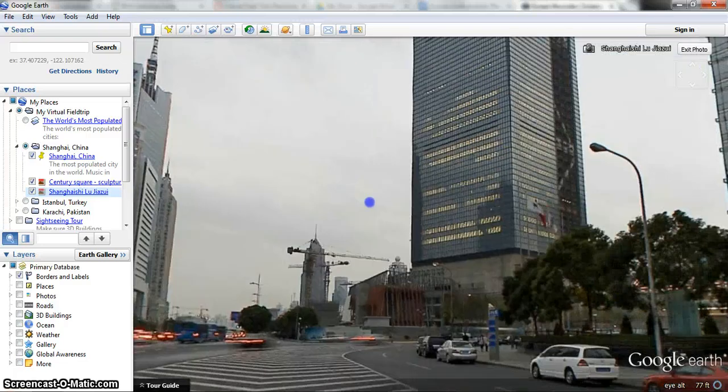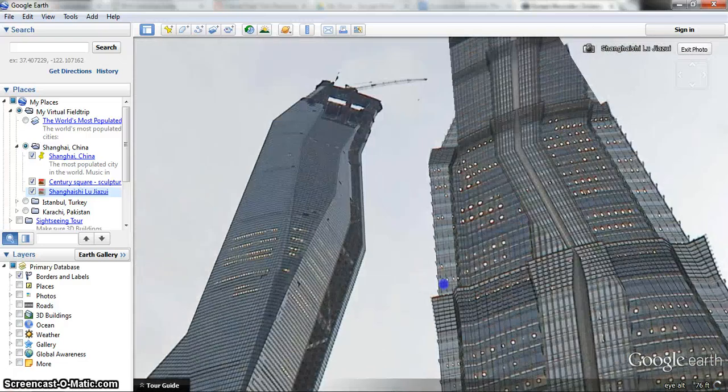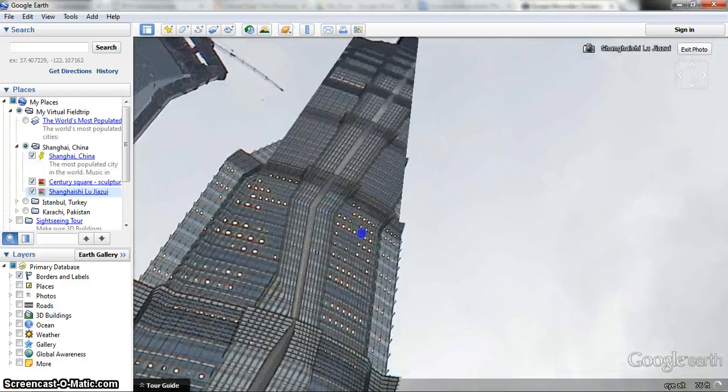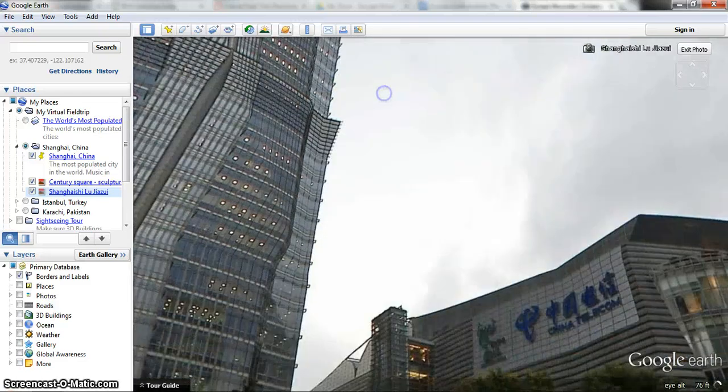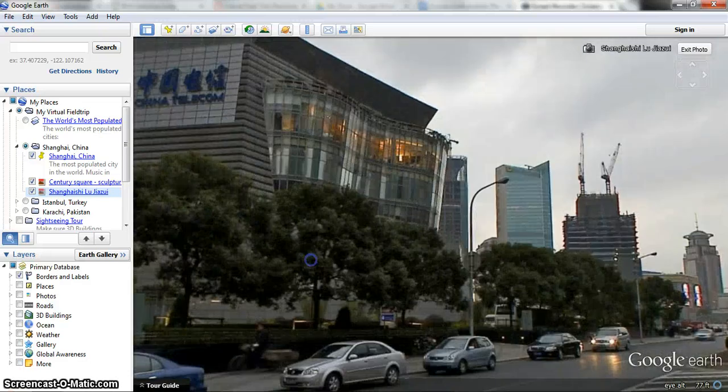Things you don't find in very many cities. Let's see if these work. It gets a little distorted as we pull it up like this. But these buildings are kind of built at weird angles. I know it kind of moves. The computer's not picking it up very well. They're very unique buildings. And as you can see, a lot of big world companies are located in buildings like this. So let's zoom back out.